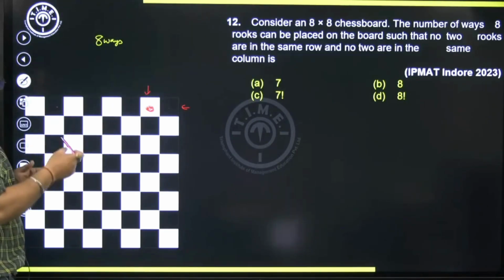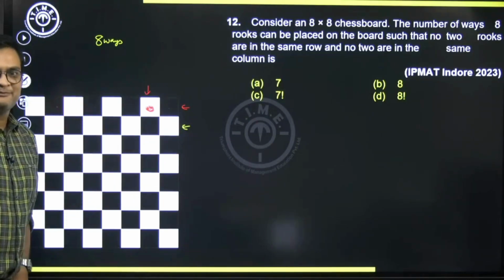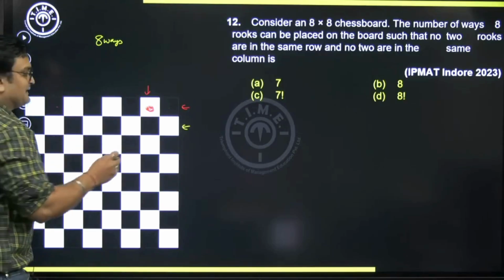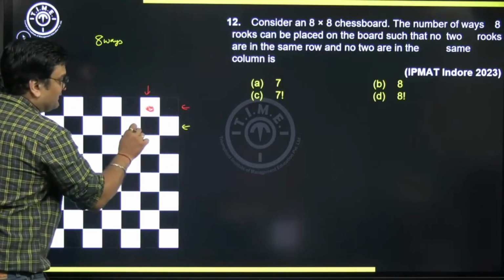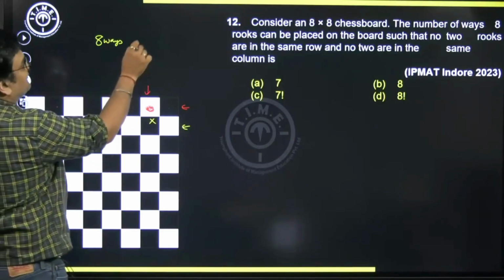So that means when I consider the second piece now, how many ways can I place it? For example, suppose for the sake of discussion again, I pick the second row. I want to place the second piece in the second row. I can place it anywhere I want. Second row. Here can I say I can place it anywhere but this place. So it can be placed now, can I say, in 7 ways.